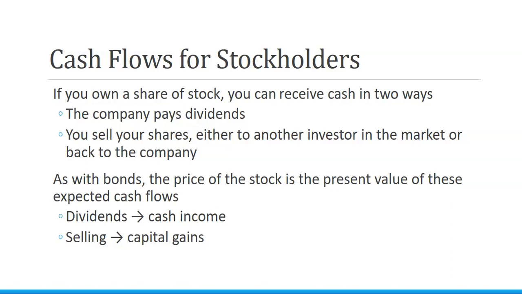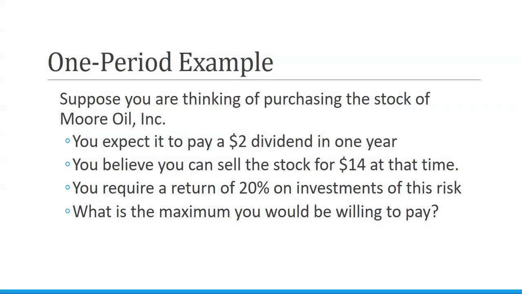If we're just looking at a one-time example, we're thinking of purchasing the stock of a company, Moore Oil Incorporated. We expect this company to pay a $2 dividend in 1 year, and we believe that we can sell the stock for $14 at that time. If we require a return of 20% on our investment, what is the maximum we're willing to pay?